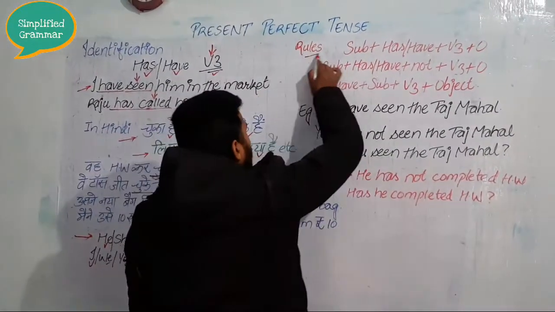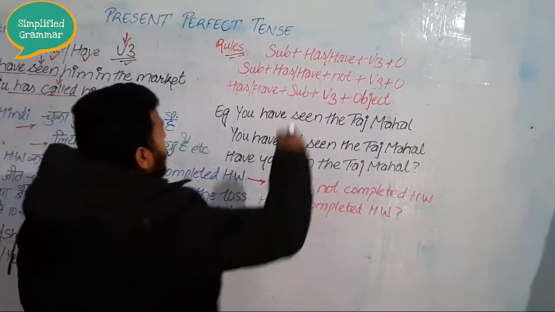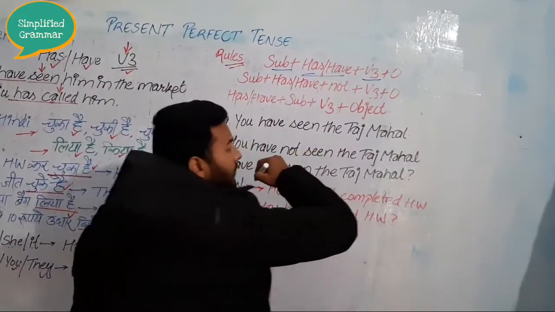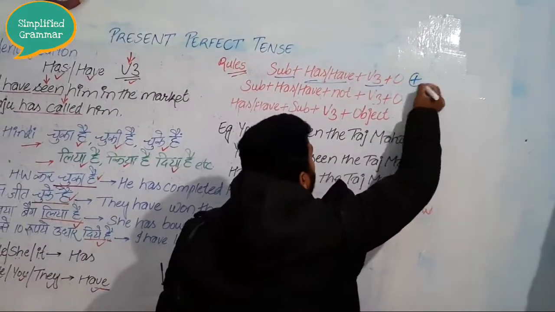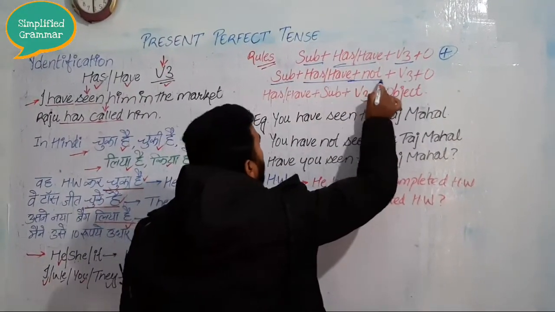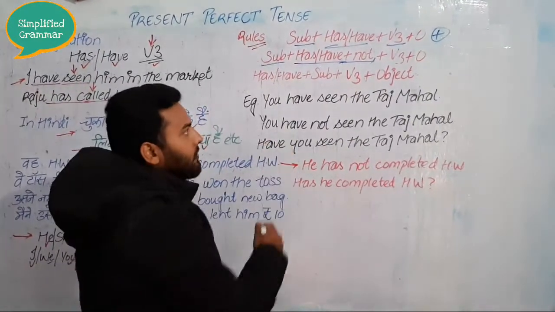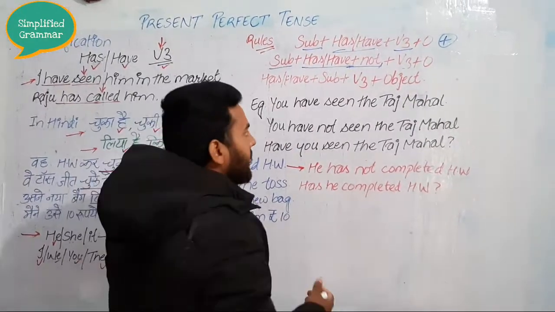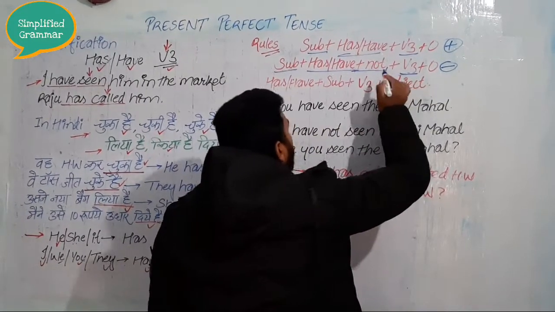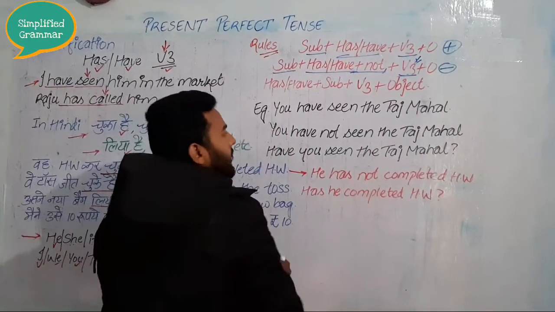Now we will understand its rules and regulations. You can see there is also a certain set of rules. What is the rule? Look here: subject plus has and have along with the third form of the verb. This is the rule for a positive or affirmative sentence. Next one is subject plus has not or have not. Changing the negative form of this tense is a little easier than the other tenses. Look here. This is the rule for a negative sentence. Here has not and have not along with the third form.